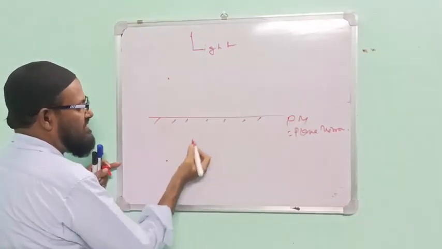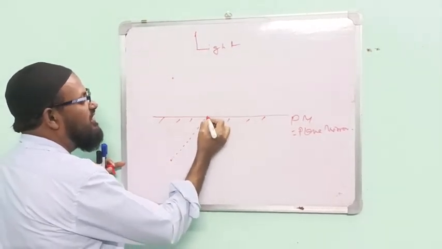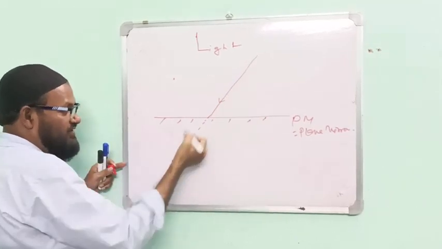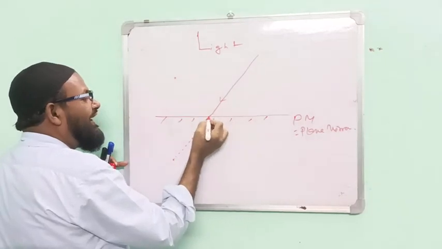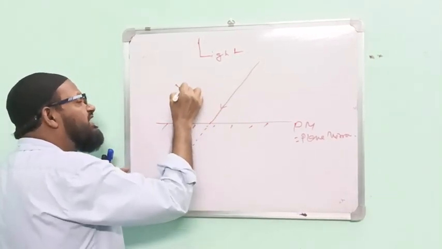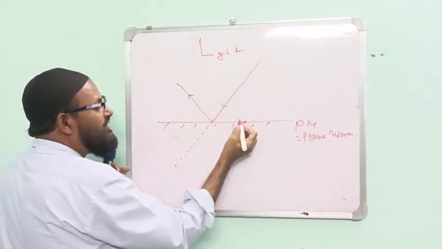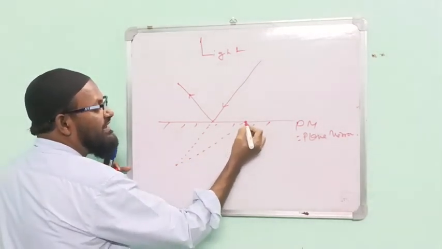In this case, light comes from this side, another point is this. When light comes from here, it goes here. Another point is here. Please see, I am drawing the figure like this.